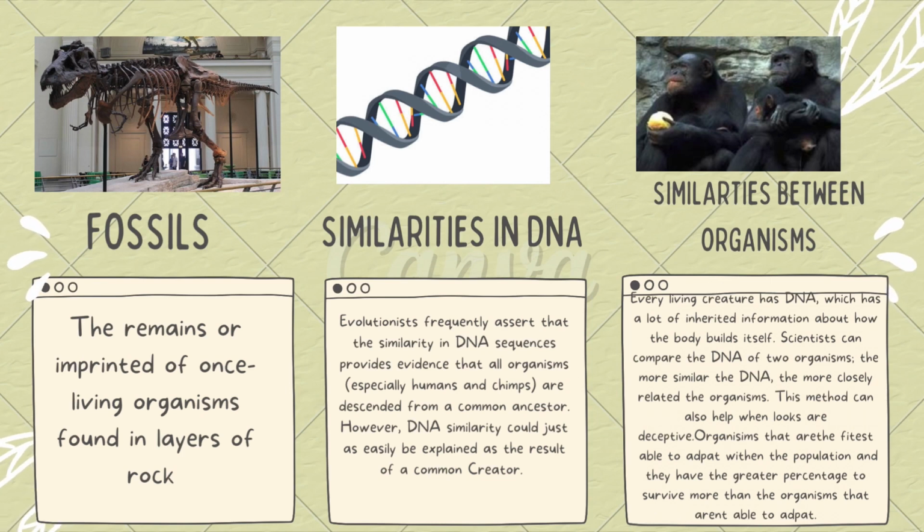Every living creature has DNA, which has a lot of inherited information about how the body builds itself. Scientists can compare the DNA of two organisms. The more similar the DNA, the more closely related the organisms. This method can also help when looks are deceptive.